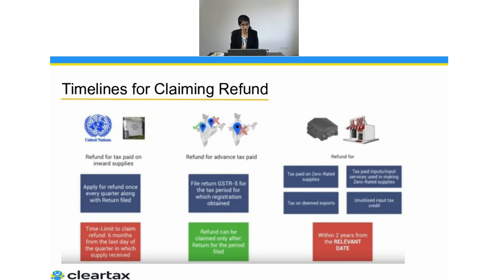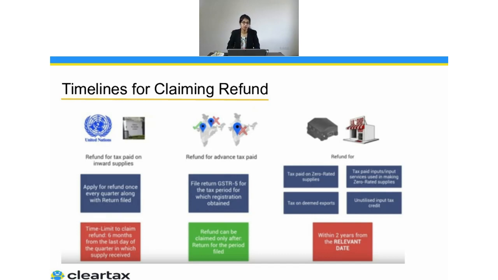So within 2 years from the relevant date, in case of taxes paid on the zero rated supply, taxes on the deemed export, taxes paid on input services used in making zero rated supply, or unutilized input tax credit, you can claim this within 2 years from the relevant date. We'll understand what this relevant date is, from where we have to actually count this 2 years.